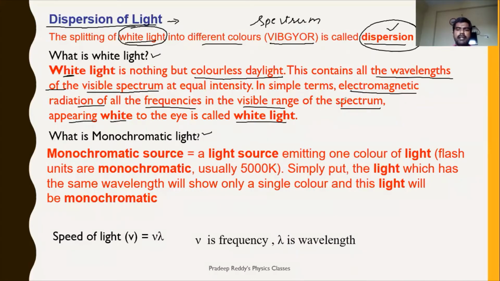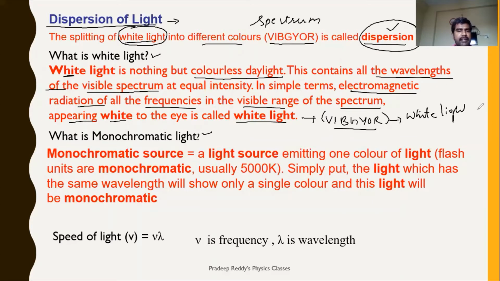So electromagnetic radiations, in the sense those radiations which we generally get as daylight, that is an electromagnetic light. It has no color, right? Why does it not have any color? Because of all wavelengths, it has violet, indigo, blue, green, yellow, orange, as well as red. This is the visible spectrum. All wavelengths of the visible spectrum are contained in white light.